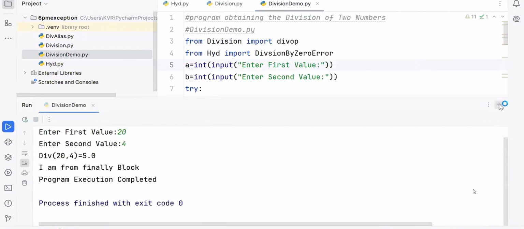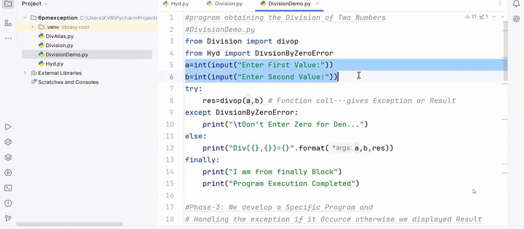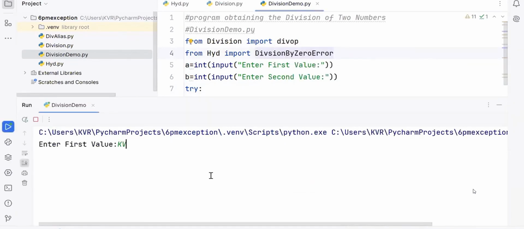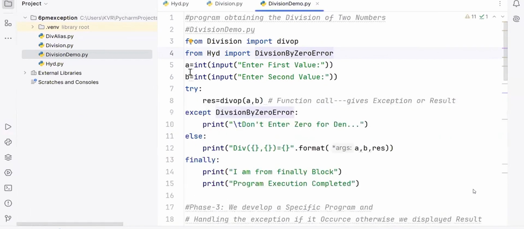Any more doubts? Do you have any doubt? What is that? Special symbol. You have to say that other than numerics, that is a special symbol. That means in this program, if A and B is there, that A and B is also going to give you what? Error. That is other than the exception I want, other than the numerical value. To say here, value error I got. Which line did I get it? Line number 5, I got an error.